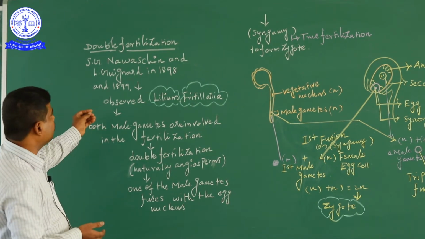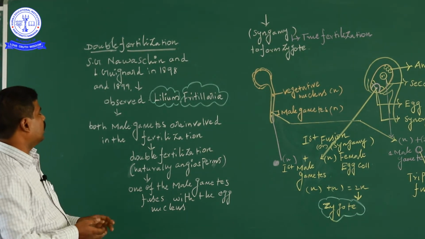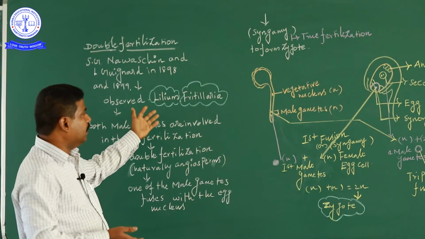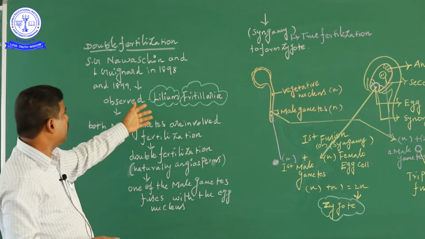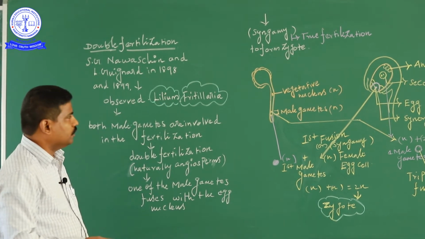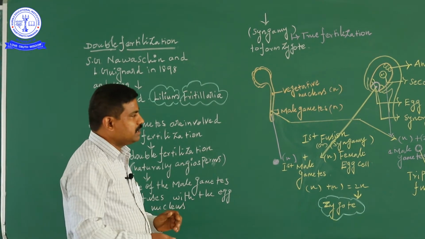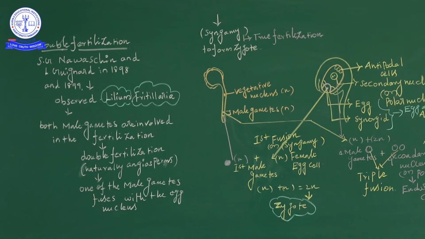Okay, it was first discovered by S.G. Navashin and also L. Guignard in 1898 and also 1899. The best examples of the plant for this are Lilium and Fritillaria, plants observed by S.G. Navashin. Okay, so how is the process involved in the double process and double fertilization, how do they explain it? Okay, the first one, double fertilization, by S.G. Navashin and also L. Guignard in 1898.